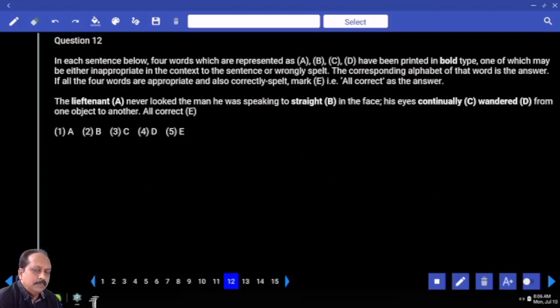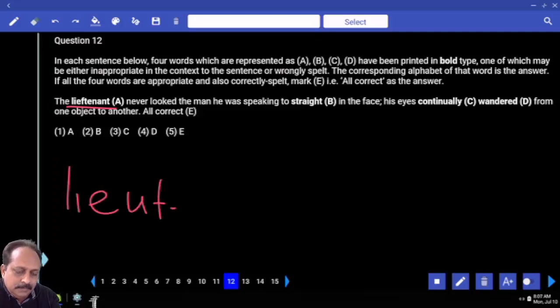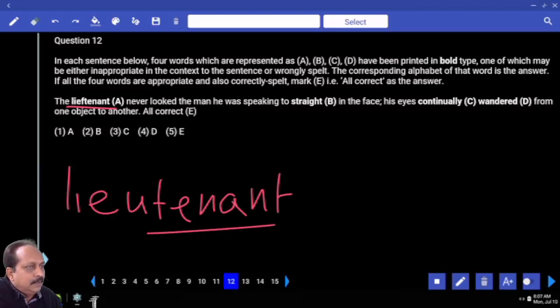Now we'll go to an easy question, but prelims level. What is this model or pattern? You have, I don't know how many questions, but the words in bold are either wrongly spelled or inappropriate. The very first word, how do you pronounce this? Lieutenant. The F sound is there in lieutenant. But in the spelling you don't have the letter F. What is the correct spelling of this? Remember the word tenant. Tenant means the one who pays the rent. But here L-I-E, not F. What is the letter? U. This is the correct spelling.